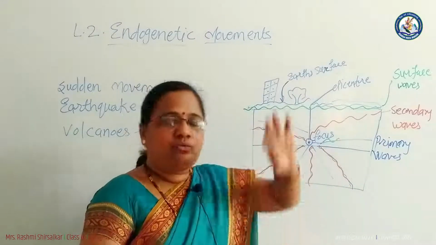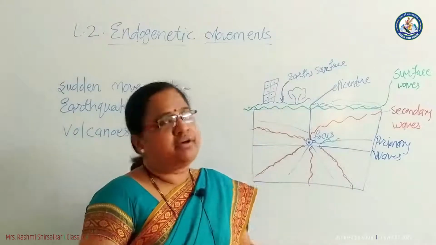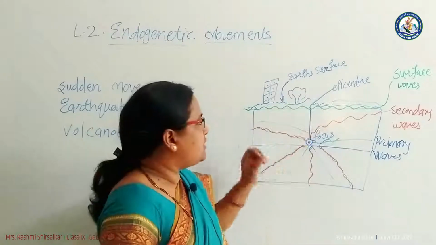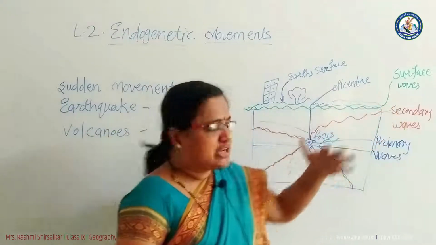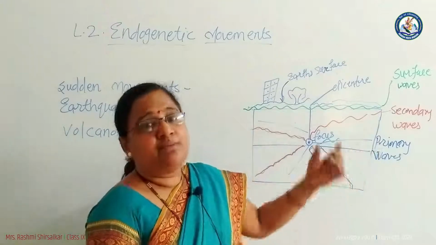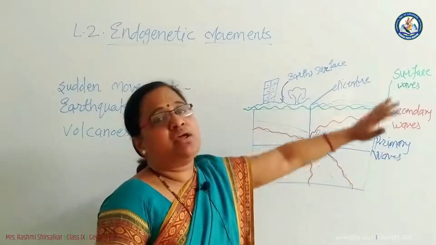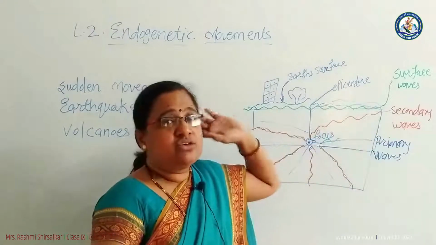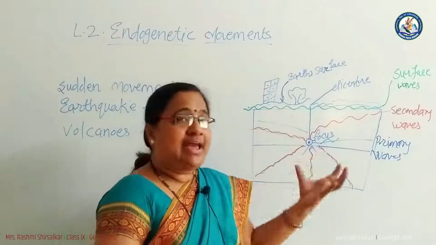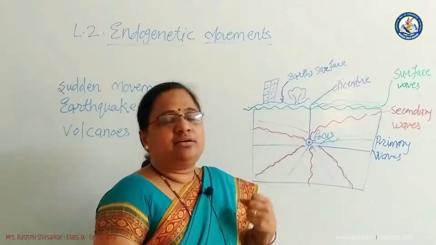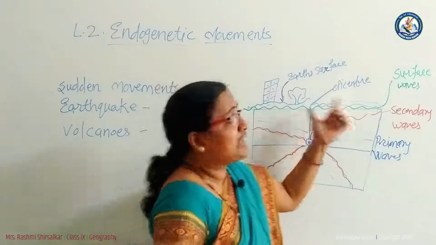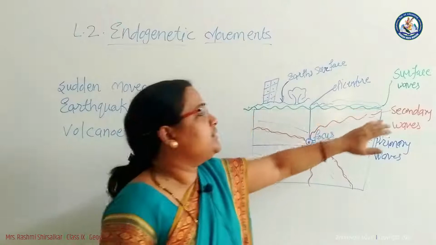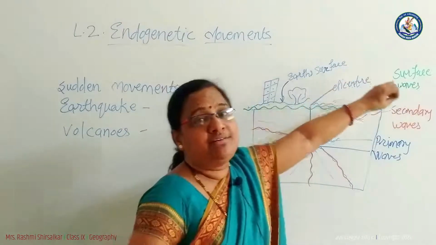It can travel through all three mediums, that is liquid medium, solid medium and gaseous medium, in the interior of the earth. Secondary waves, the speciality of secondary waves is that they travel only in the solid form, not in the liquid form. As they enter the solid-liquid part, they get absorbed or deflected from this place, and the surface waves cover the circumference of the earth, so they are the most dangerous and most destructive.